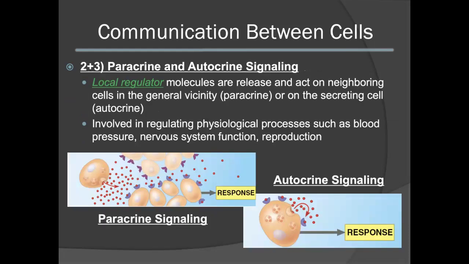Cells can also communicate with each other through paracrine and autocrine signaling. In both of these types of signaling pathways, local regulator or signaling molecules are released and they can act on neighboring cells in the general vicinity, as we see in paracrine signaling, or they can actually act on the cell that is producing the regulator molecules themselves, as we can see in autocrine signaling. This type of signaling is important in regulating various physiological processes, such as blood pressure, nervous system function, as well as reproduction.